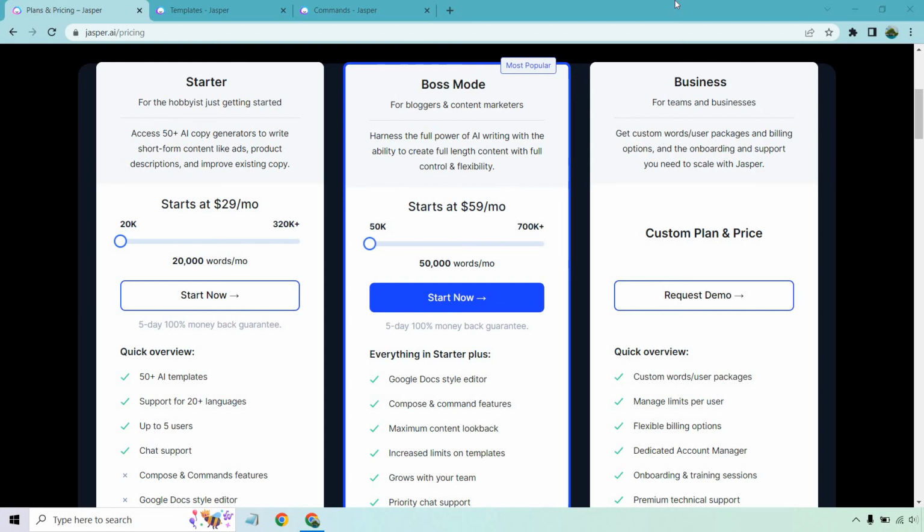Hello and welcome to this video where I'm going to be going over the Jasper.ai Boss Mode versus Starter plans, give you an idea of the differences, the features, and perks so you can help figure out which one's going to be the best for you.